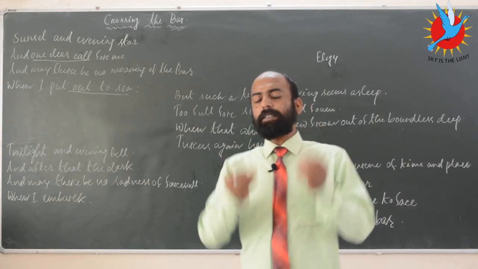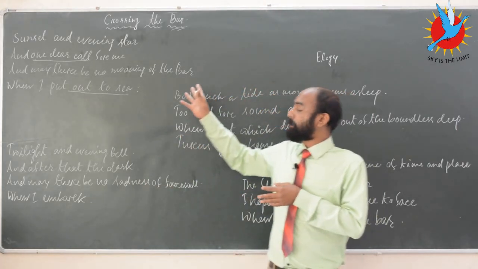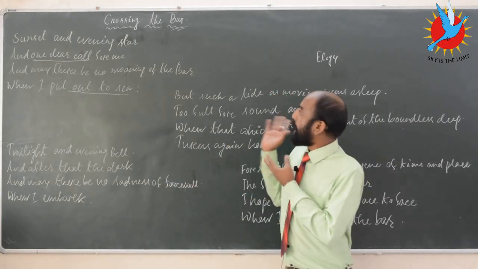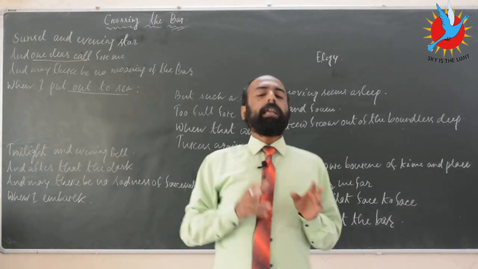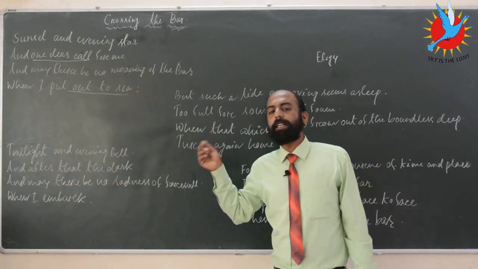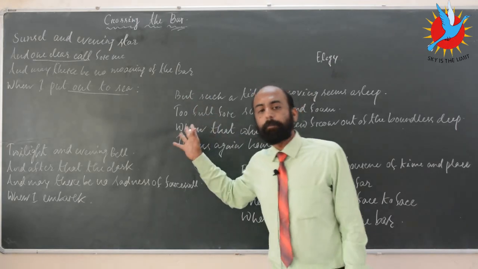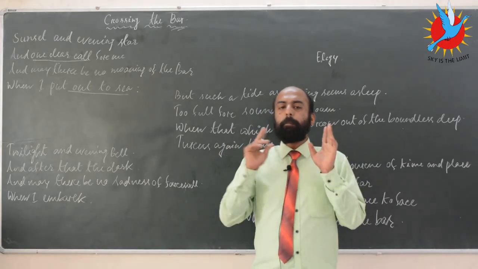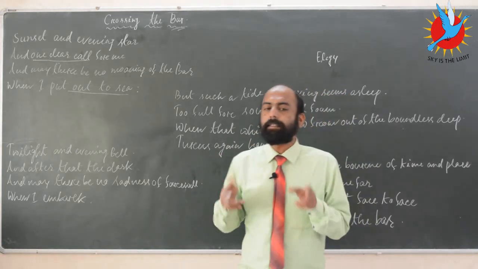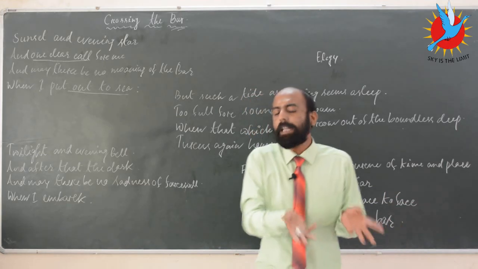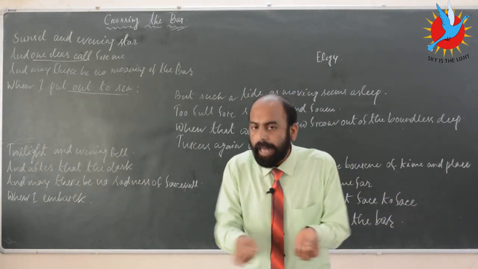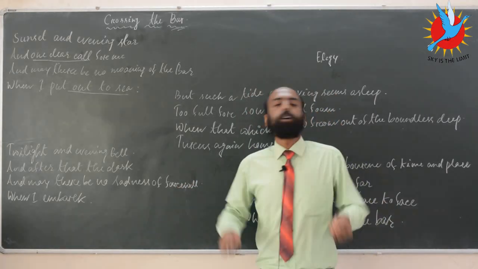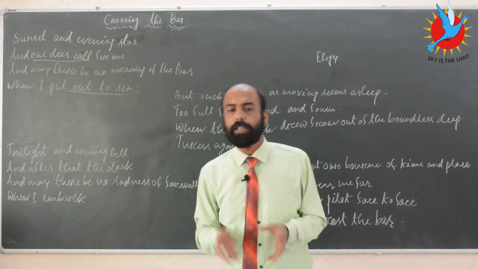And the reality, let me share with you, is that the poem was written in the year 1889, and Alfred Tennyson passed away in the year 1892, just 3 years after he finished writing Crossing the Bar. So this poem gives us a hint that Alfred Tennyson probably knew that his time of death was very close. At the same time, he doesn't have any regret. He doesn't want to cry. He is asking his followers not to cry, not to mourn, not to lament.